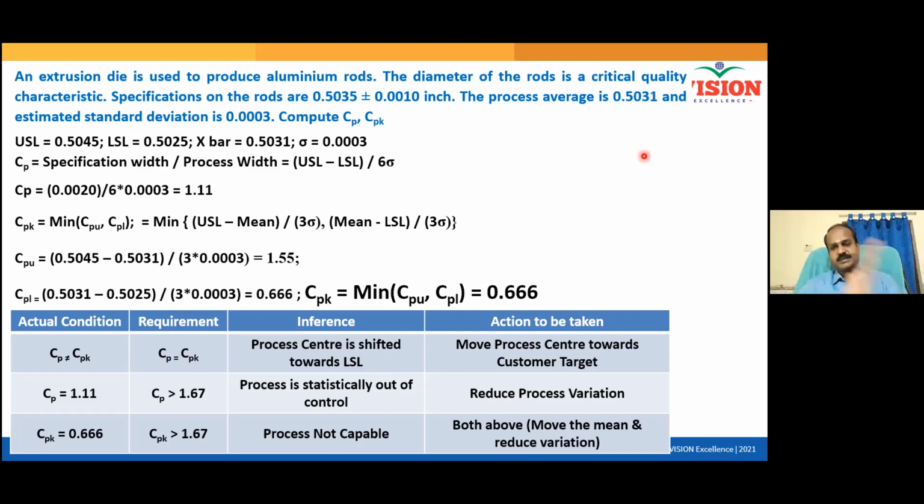If the average appears on the right side of the target, yes, you can conclude the process is shifted to the right. All right. And maybe if we have to calculate, we can just save our time. Do we have to calculate the CP and CPK?